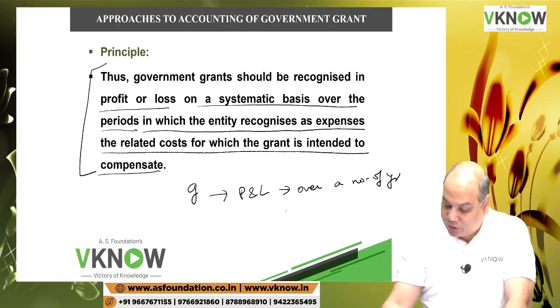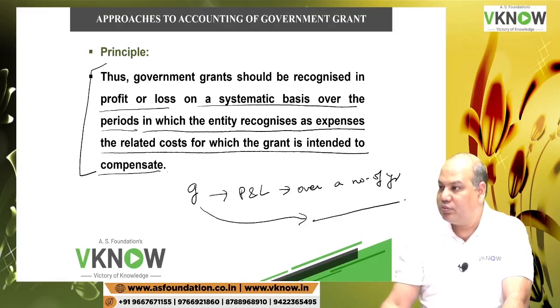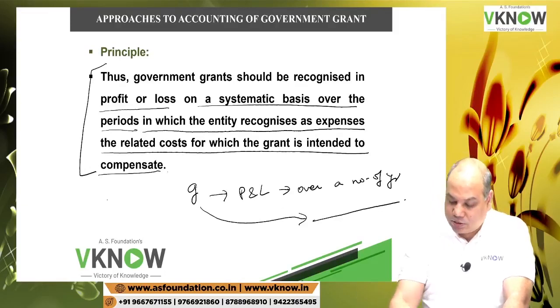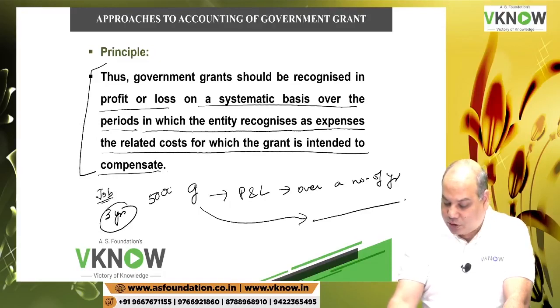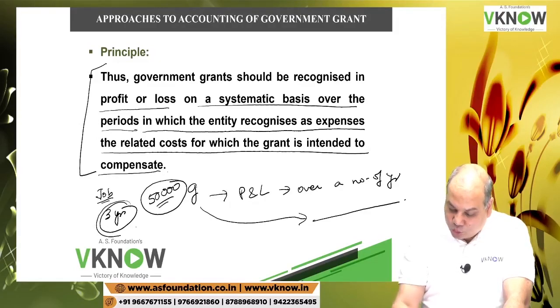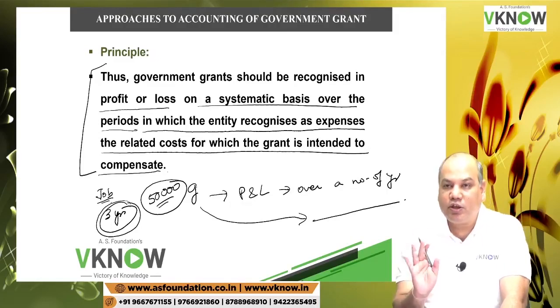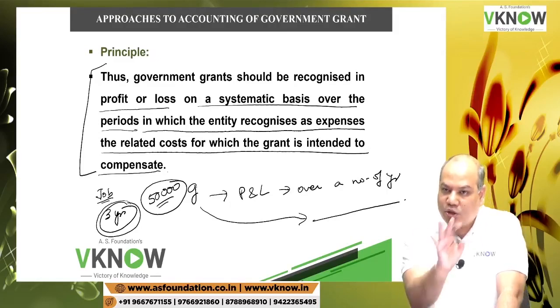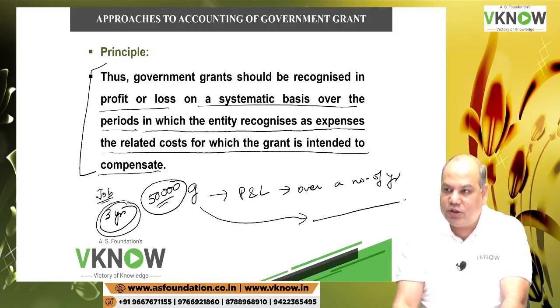The number of years over which this grant is expected to compensate you. Government says provide jobs to workers for 3 years and we will give you 50,000 rupees grant, which means this 50,000 is expected to compensate me for 3 years. So I am going to recognize it over 3 years.